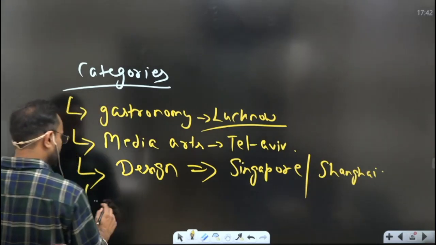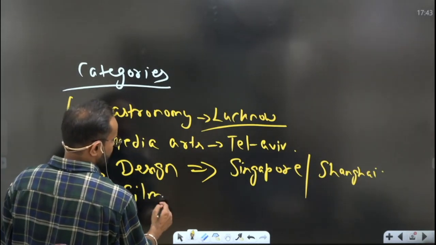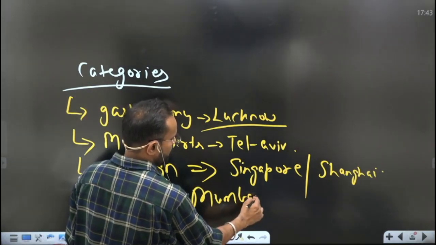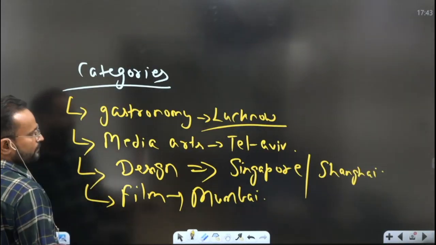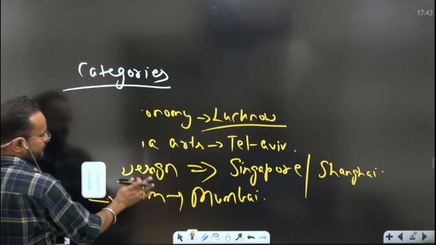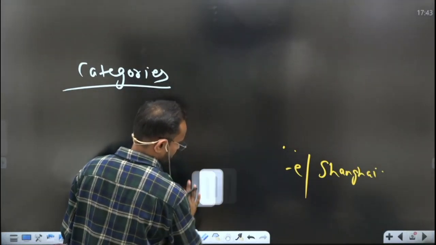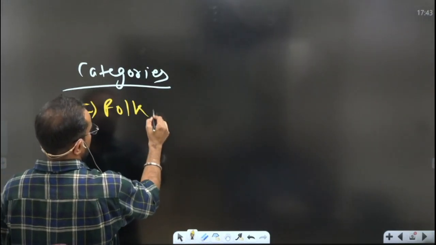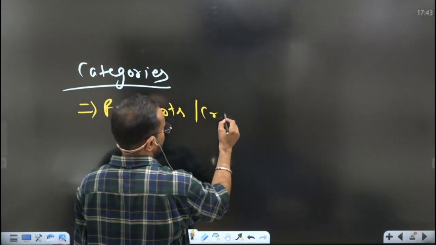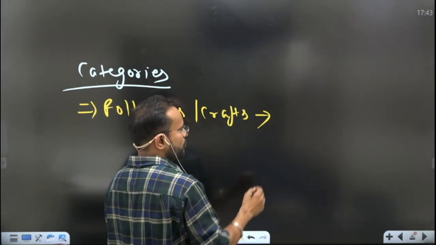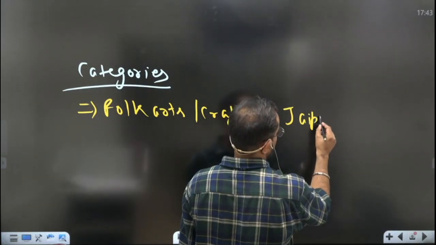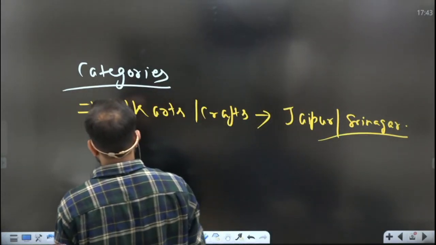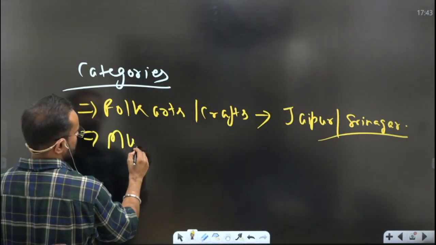Then there is a category of film. Which city from India will go into this category? Obviously, our own Mumbai. Then some other categories. The category of folk arts and crafts. Here we have two beautiful cities of India, that is Jaipur and Srinagar. Then you have the category of music.